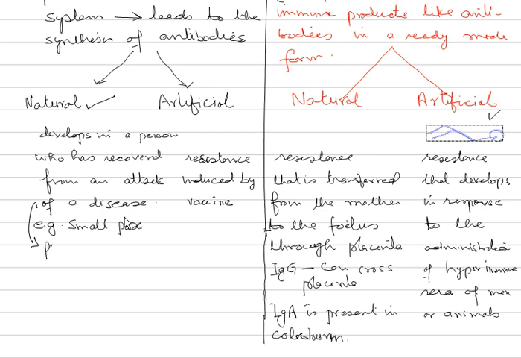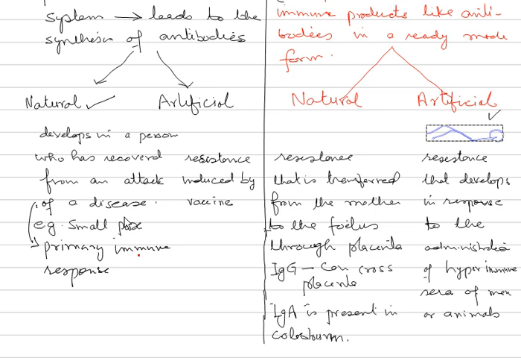So once the person recovers, let's say the person may be getting the same attack after some time.